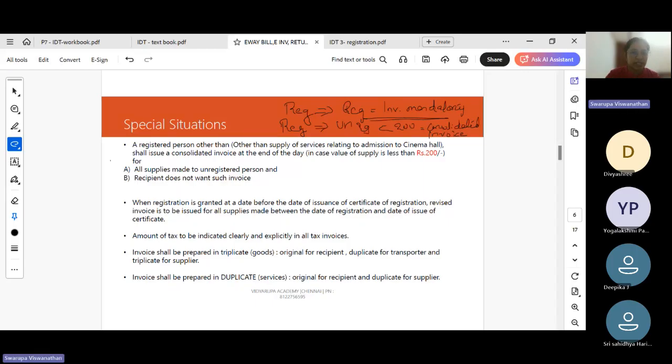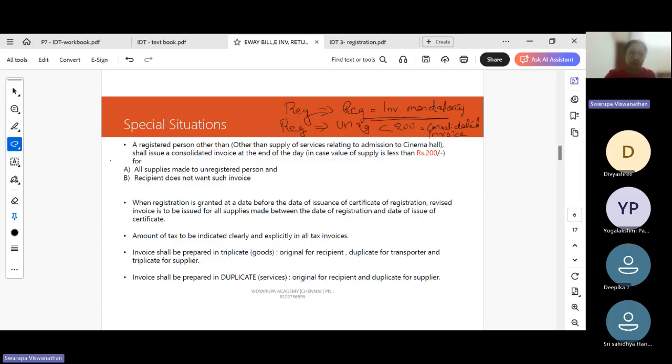That a registered person other than a cinema hall can issue a consolidated invoice at any day for all supplies made to unregistered persons, where the recipient does not want an invoice and the value of supply is less than 200 rupees.